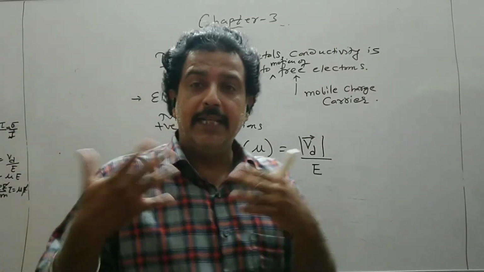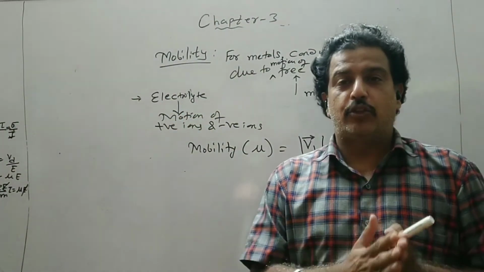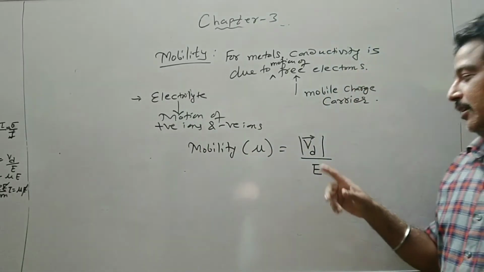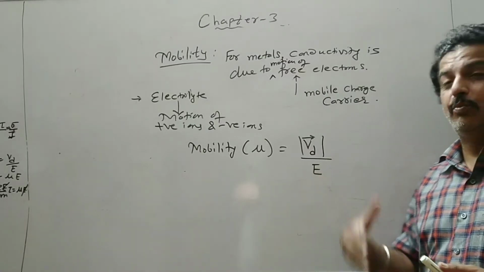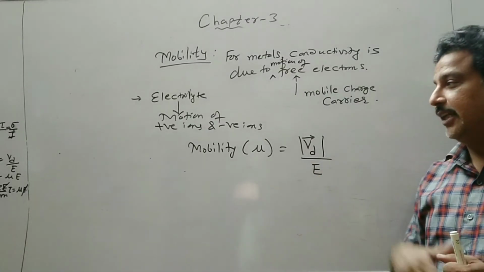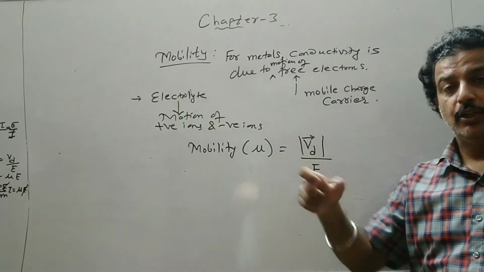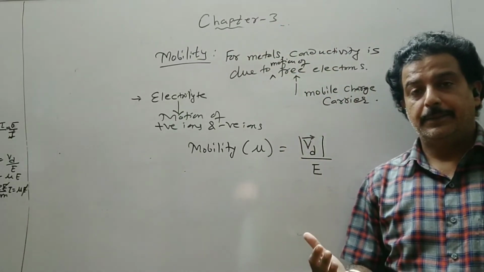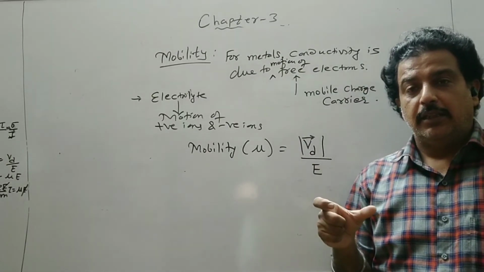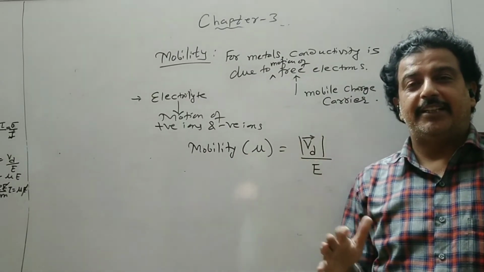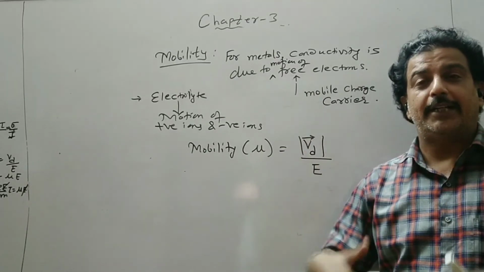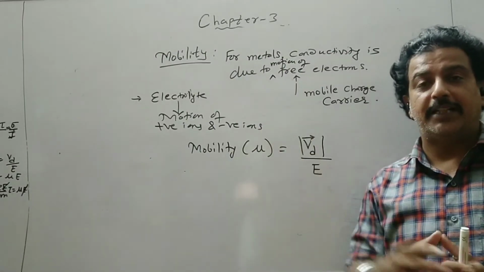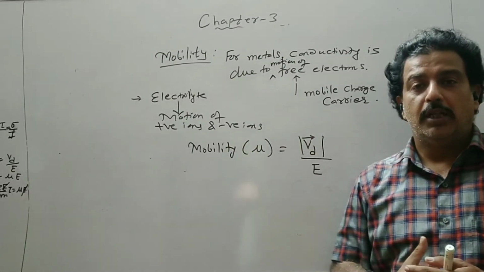So if you are able to drift electrons by applying a small electric field intensity, that is, if the electric field intensity is small and the drifting is more, then I will say the mobility of that material is more. So if we have different metals, and in a metal where the electric field intensity applied is small and you are getting more conductivity, then I will say the mobility of that metal is more as compared to another metal.